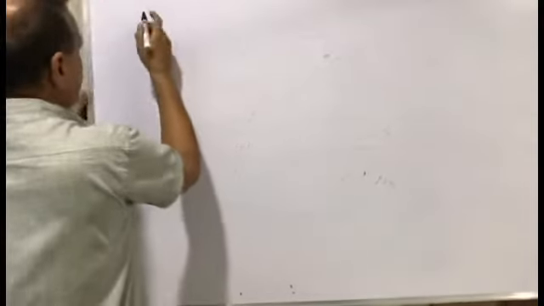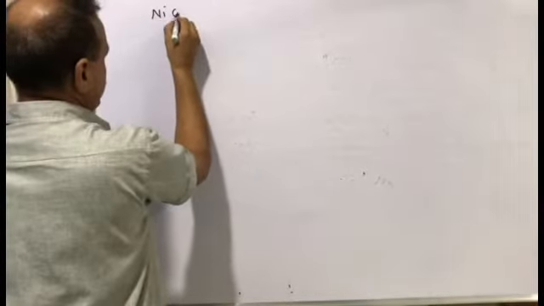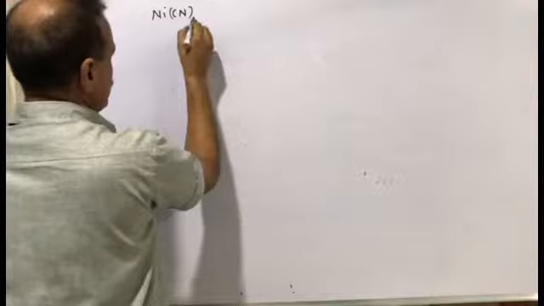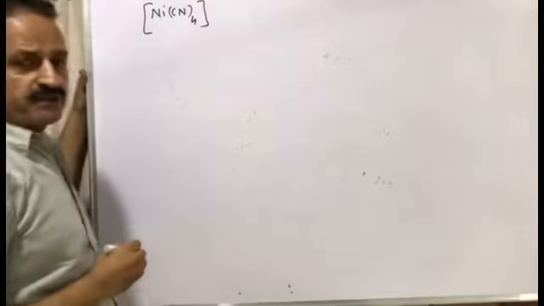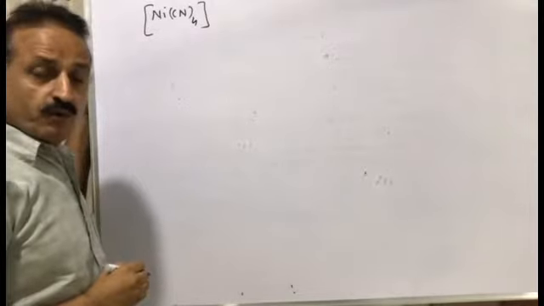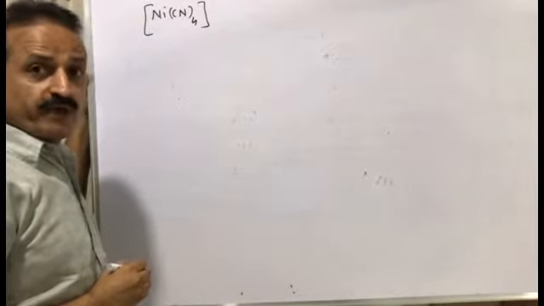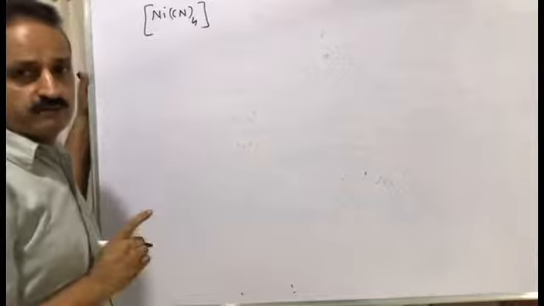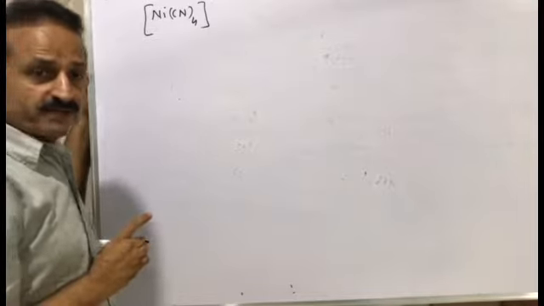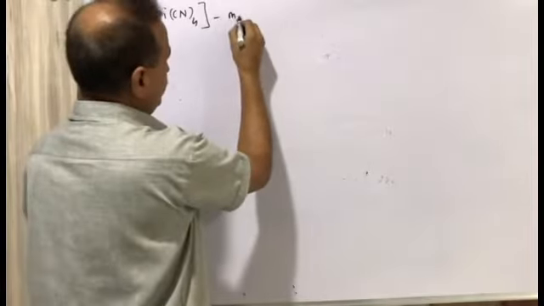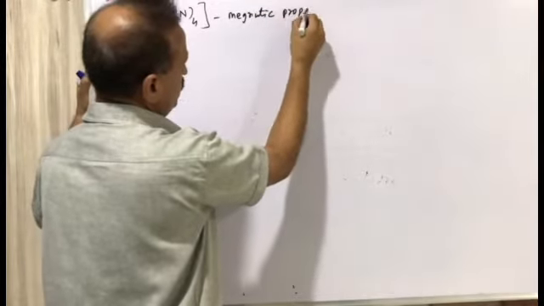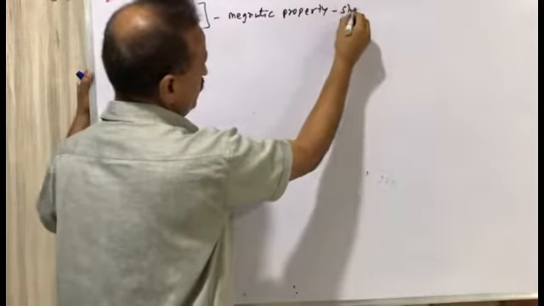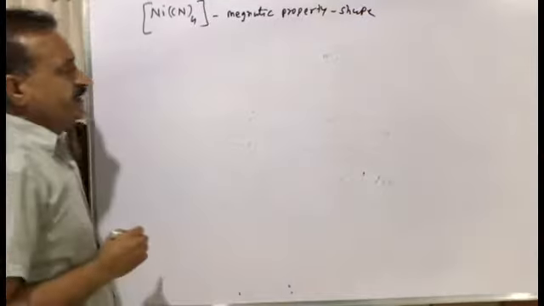So the question is, suppose we have [Ni(CN)4]2-. This is a complex ion. What will be the magnetic property and what will be the shape of this complex ion? Magnetic property and shape we will decide.